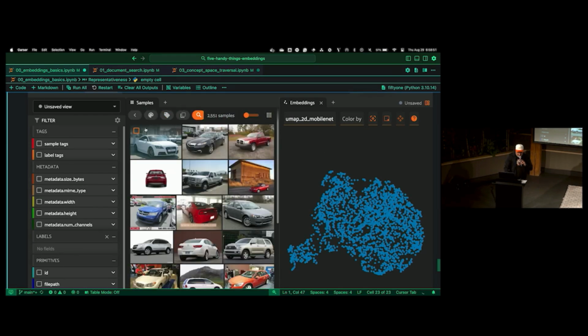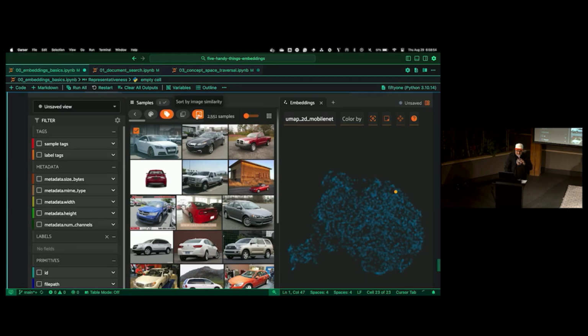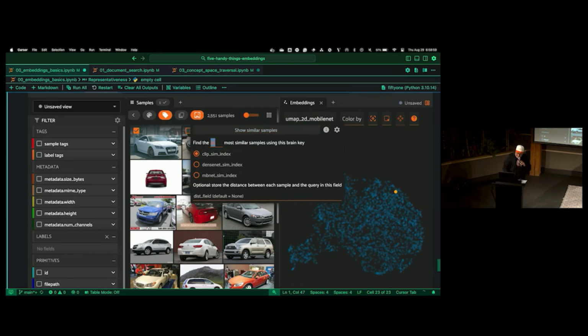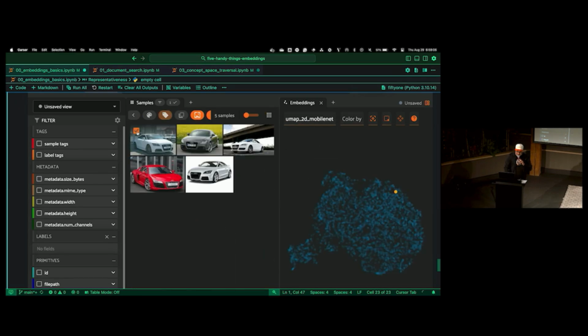What else can I do with that? Well, I could take this and find images that are similar to it. So in this case, I'll find maybe the 5 most similar images to the one I just highlighted, and let's see those similar samples. We could select them all and see where they lie. So remember, we're taking a high-dimensional space and compressing it into 2 dimensions. If we had a 3rd dimension here, in that 3rd dimension, these might be a little bit more similar, a little bit more close.